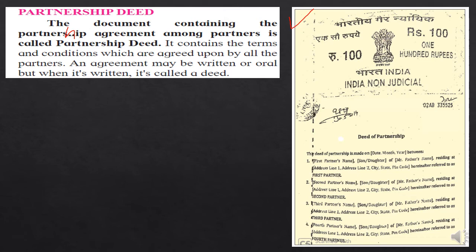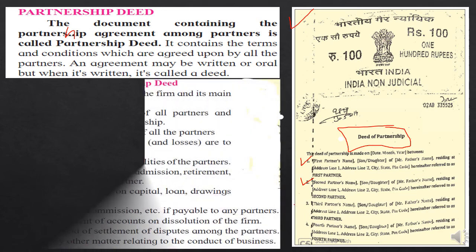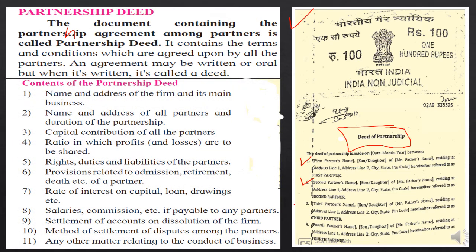When it is in written form, rather than calling it an agreement, it will be known as a partnership deed. So you can see the format of the legal document, how it is prepared, and how the points for the terms and conditions will be mentioned like this. So let's see what will be the content in the partnership deed.